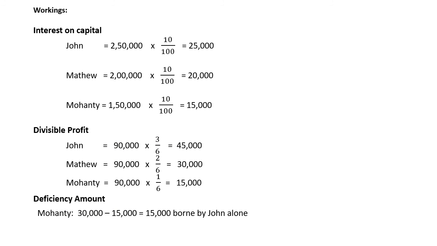Look at the workings. Interest on capital for John: 2,50,000 into 10% is 25,000. For Matthew: 2 lakh into 10% is 20,000. For Mohanty: 1,50,000 into 10% is 15,000. Then divisible profit for John: 90,000 into 3 by 6 is 45,000. For Matthew: 90,000 into 2 by 6 is 30,000, and Mohanty: 90,000 into 1 by 6 is 15,000. So how to calculate the deficiency amount? Mohanty's guarantee profit is 30,000 and his actual profit is 15,000. So 30,000 minus 15,000 equals 15,000 is the deficiency amount. It is fully borne by John alone. So we have to deduct from John and add to Mohanty.